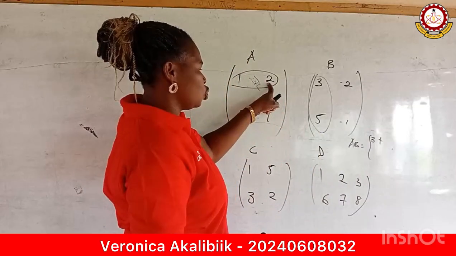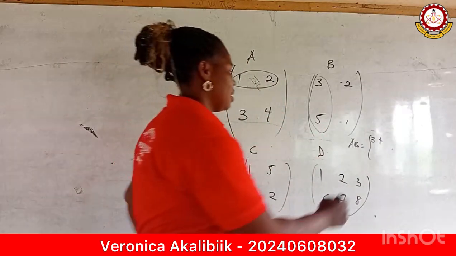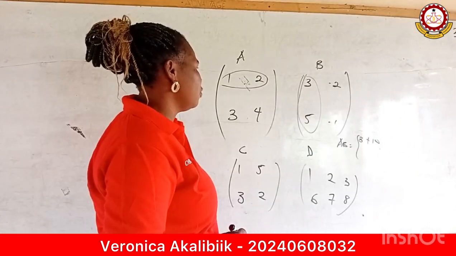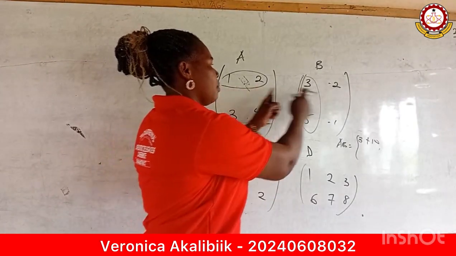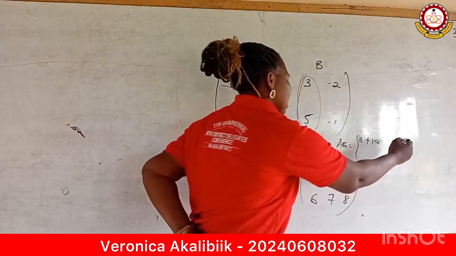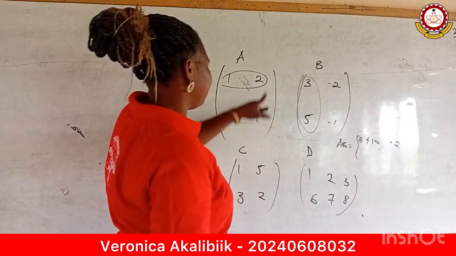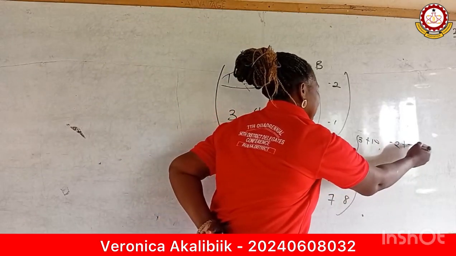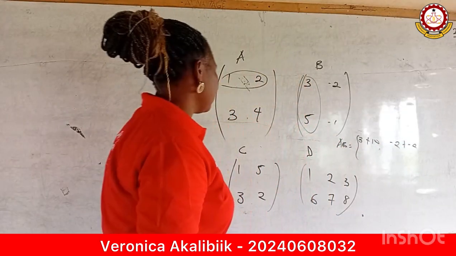Plus 2 times 5, I have 10. I'm done with the first one. Now I am moving the same row by column. So I have 1 times negative 2, I have negative 2, I have 2 times negative 1, I have plus negative 2.